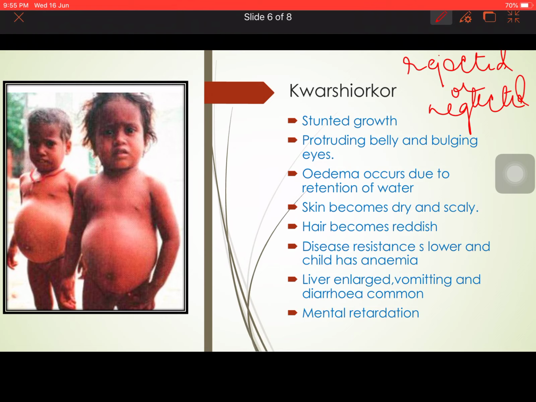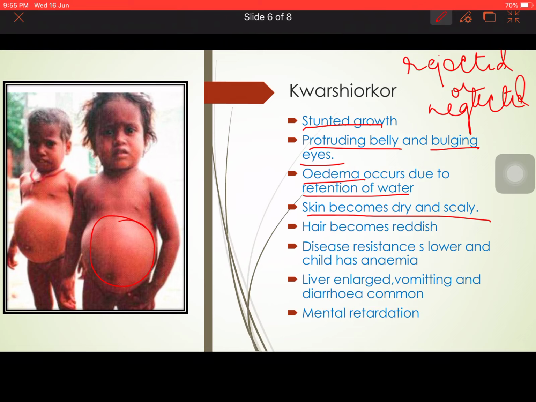A child may have a sufficient amount of fat and carbohydrates in the diet, but if there is no protein in the diet, then the child will suffer from kwashiorkor. So what are the symptoms? The symptoms are mainly stunted growth, the protruding belly, the bulging eyes, and the edema of the belly. This belly edema is actually the retention of water. Now the skin becomes dry and scaly.